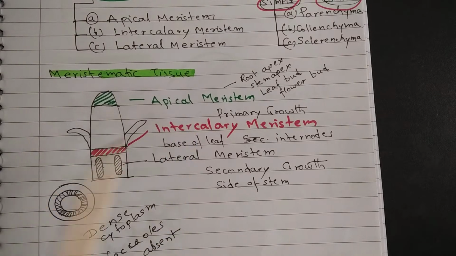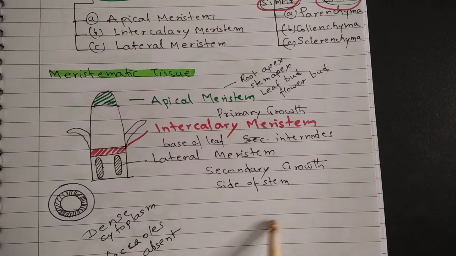The role of apical meristem is primary growth, that is growth in length, but the role of lateral meristem is secondary growth, that is growth in girth. So once a stem reaches a certain length, its primary growth more or less stops, and after that it starts secondary growth, and that is how a thin branch grows on to become a huge trunk with a big diameter.